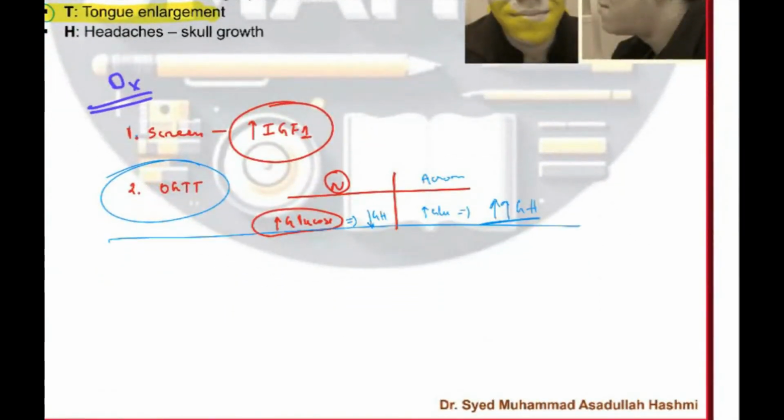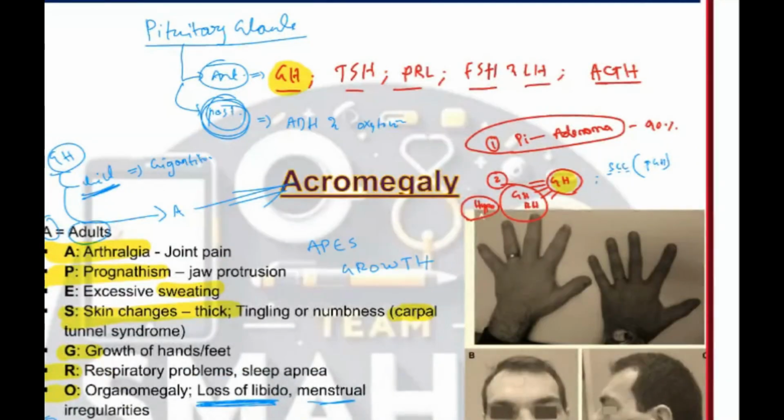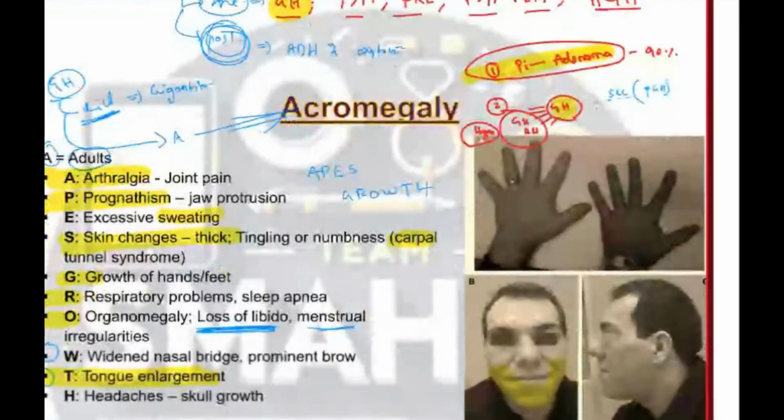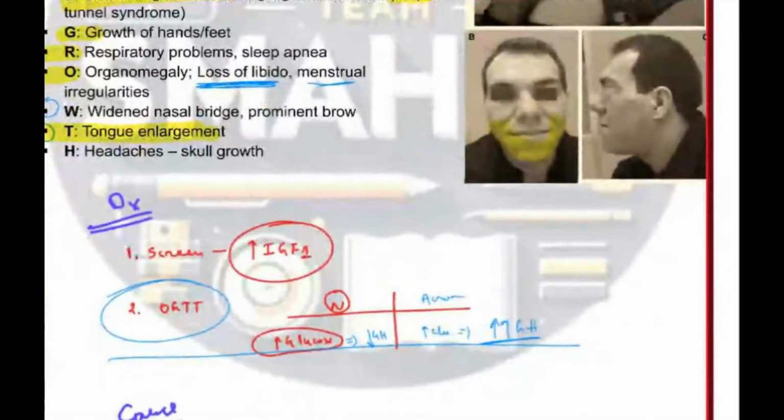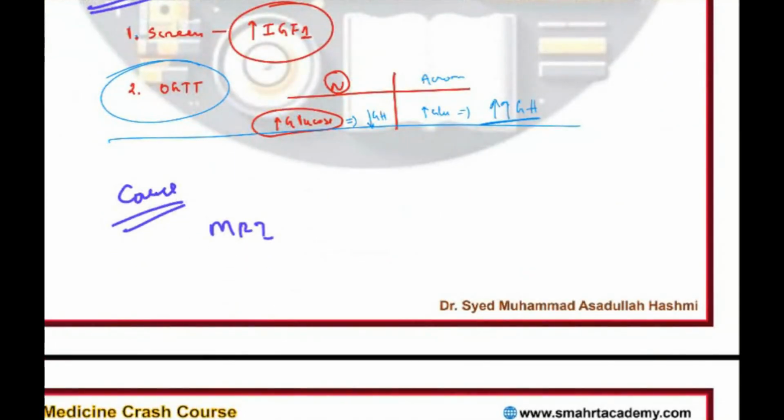Now you have confirmed that the patient has excess growth hormone. Now you want to know the cause. To know the cause, what can you do? MRI brain, MRI pituitary gland. That's how you are able to find out about the tumors, pituitary tumors. So adenoma or hypothalamic tumors can be found by MRI brain. If the patient has a metal implant and can't get an MRI, do a CT scan, but do some brain imaging.